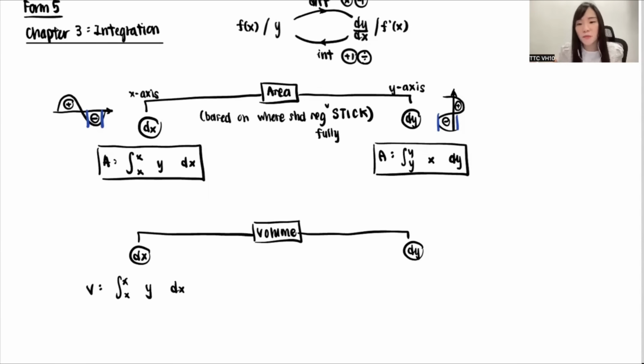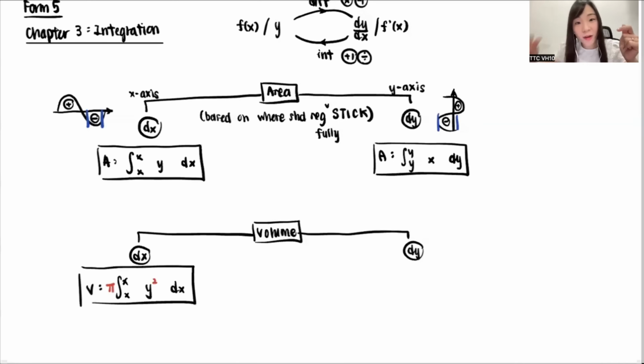So what is the difference? For volume, what I need to add on, guys, is a pi in front. Actually I have nothing to ask you guys, but I feel like you need to participate a bit, I'm scared you fall asleep. Thank you, Jenru. You need to add a pi in front and a square on top. So don't forget, for volume, you just add on the pi and the square, and it eventually looks the same as the area formula.